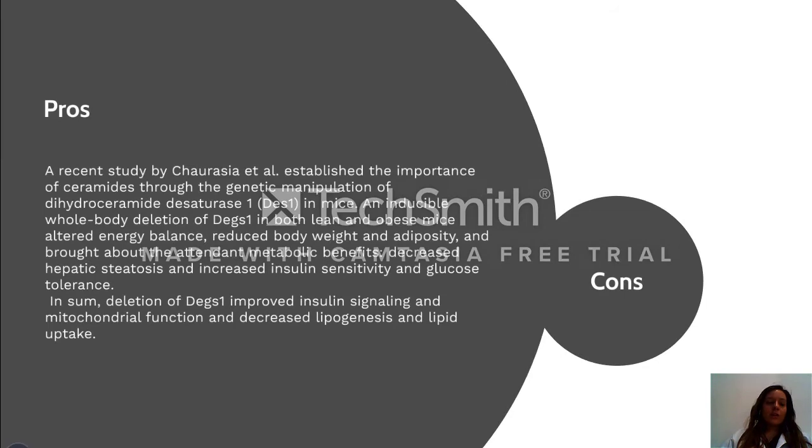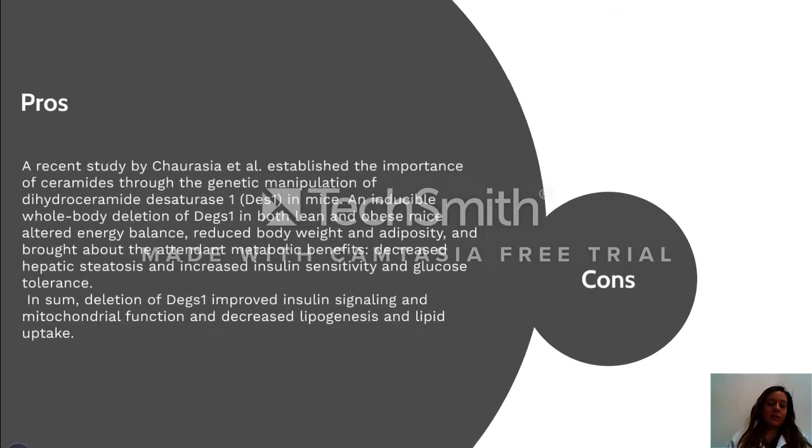Pros. A recent study by Chaurasia et al. established the importance of ceramides through the genetic manipulation of dihydroceramide desaturase in mice. Inducible whole-body deletion of DEGS1 in both lean and obese mice altered energy balance, reduced body weight and adiposity, and brought about the attendant metabolic benefits: decreased hepatic steatosis and increased insulin sensitivity and glucose tolerance. In sum, deletion of DEGS1 improved insulin signaling and mitochondrial function and decreased lipogenesis and lipid uptake.